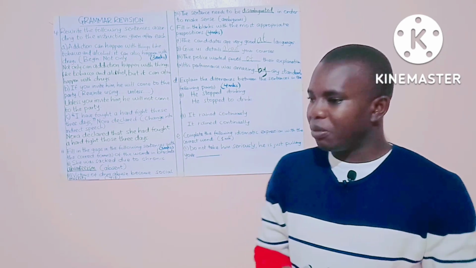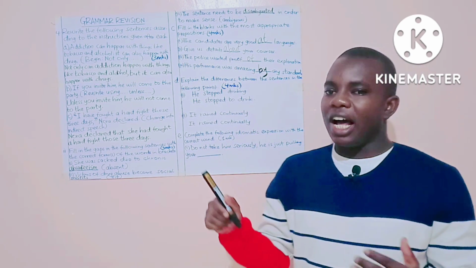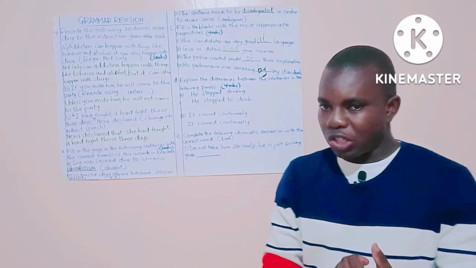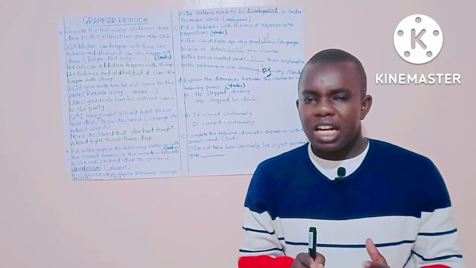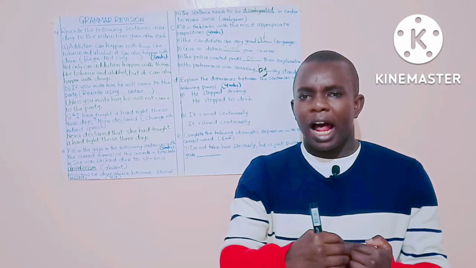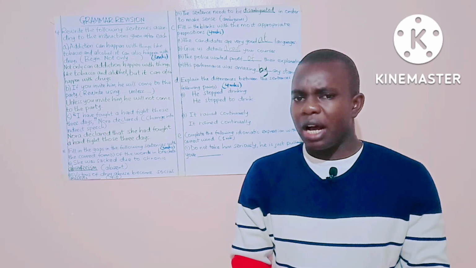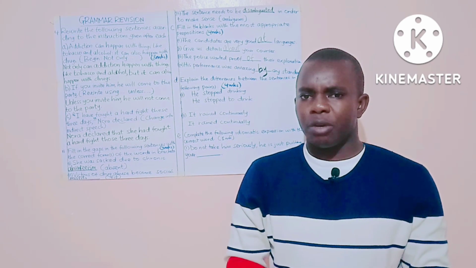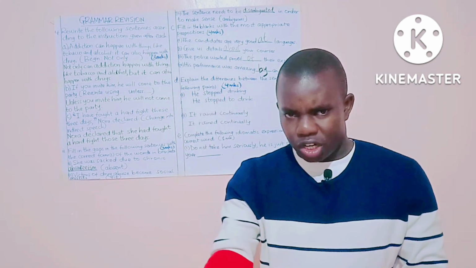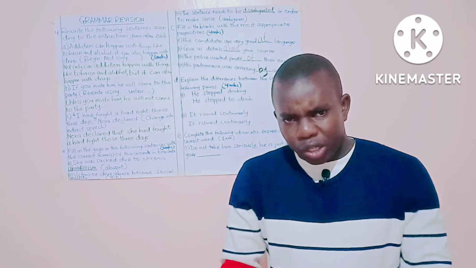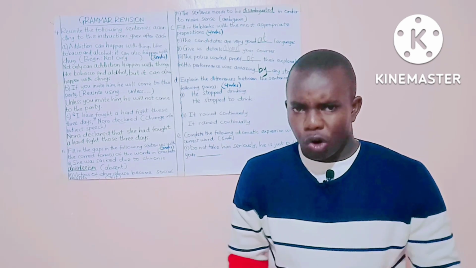The second pair, we have he trained continuously and he trained continually. The first one, he trained continuously, means that the rain rained for a given duration of time without stopping. Maybe the rain began at 7 a.m. in the morning and stopped at noon. Or during this duration, it did not stop. It went on all the way.